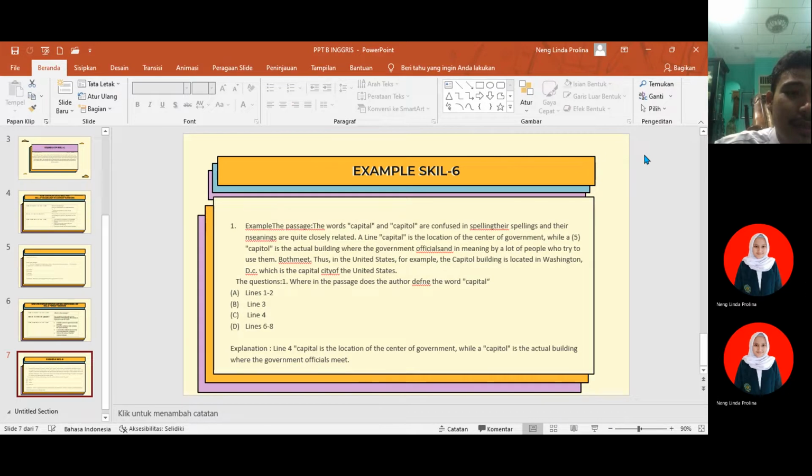A capital is the location of the center of government, while a capitol is the actual building where the government officials meet. For example, the Capitol building is located in Washington, D.C., which is the capital city of the United States.